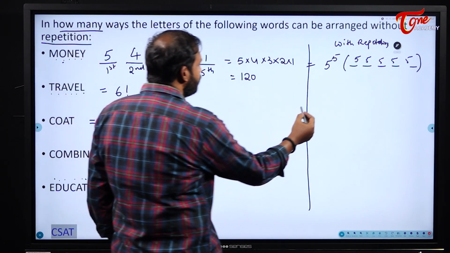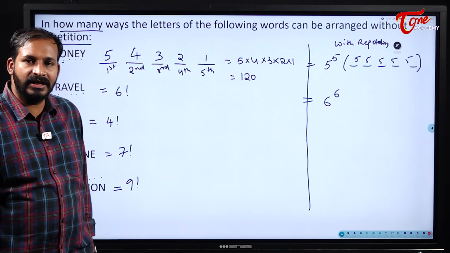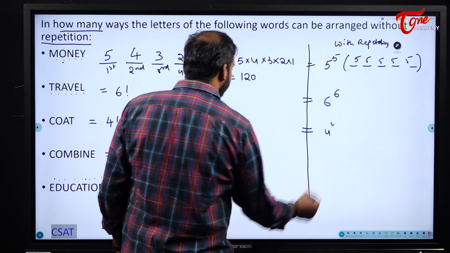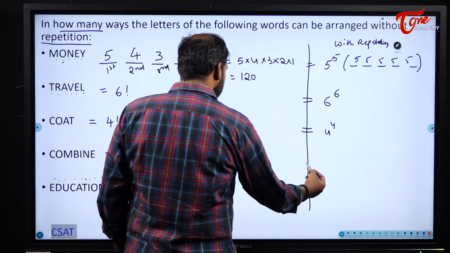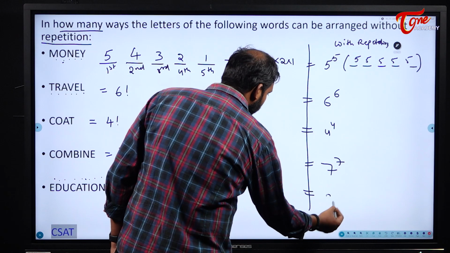And similarly for travel, it will become 6 to the power of 6. Why? Because for all the 6 positions, I will have all the 6 chances. For coat, I will have 4 to the power of 4. For combine, 7 to the power of 7. For education, what will be my answer? 9 to the power of 9.